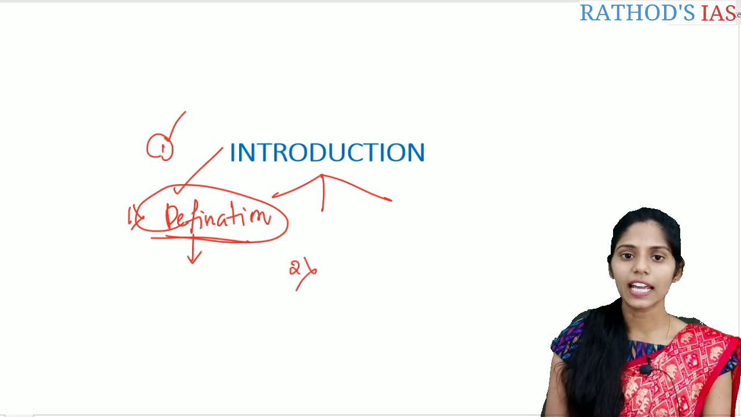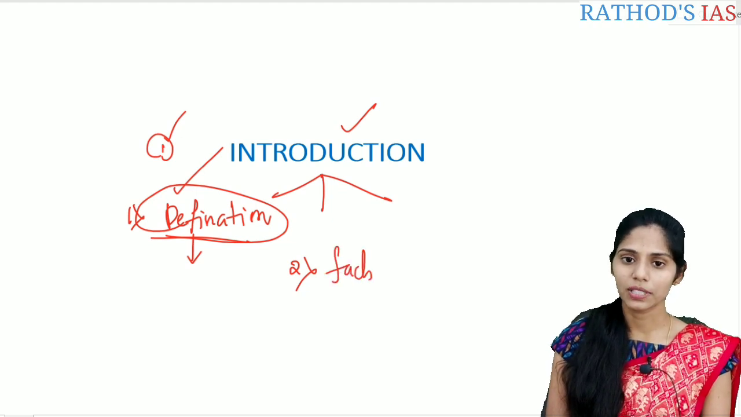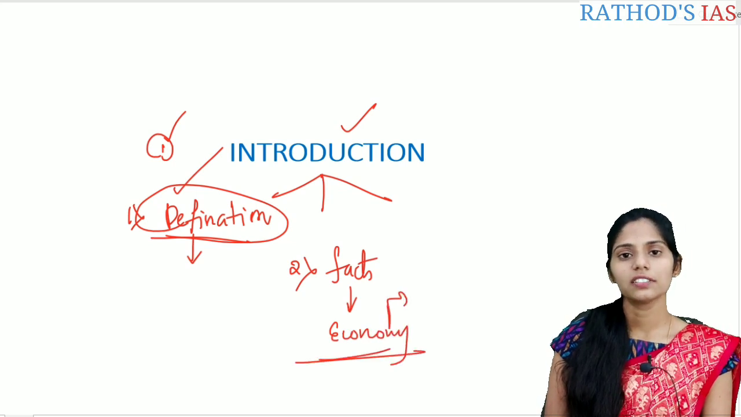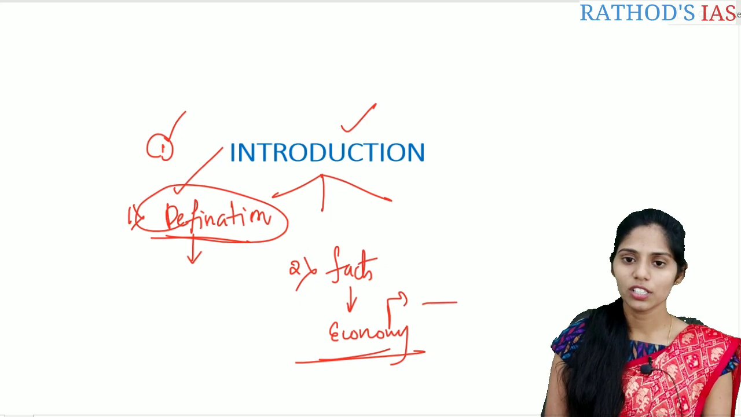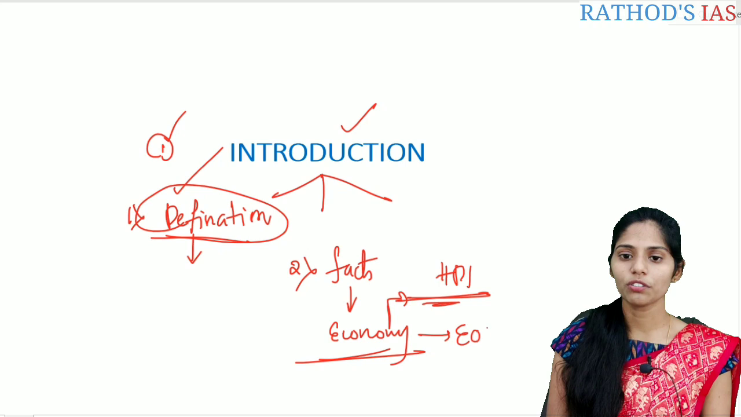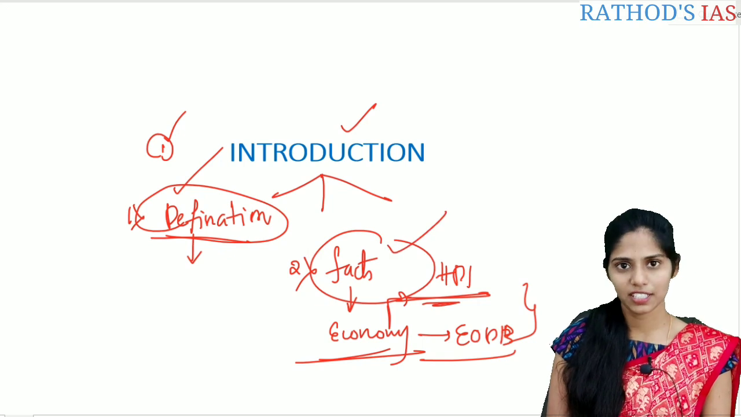The second type of model for the introduction is that you can use a fact-based approach. For example, if you are writing an economy-related answer, you can say that the ranking of India is so and so regarding the HDI, that is the Human Development Index. For example, ease of doing business. India is doing good, or India is not doing good. So you can give some relevant facts.